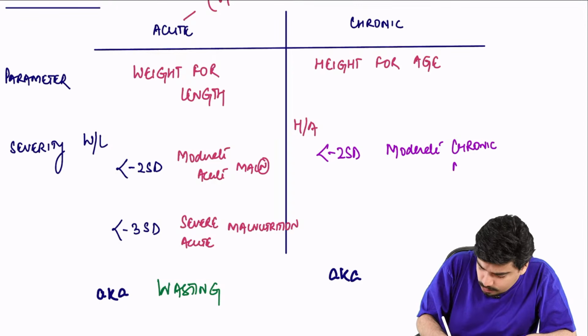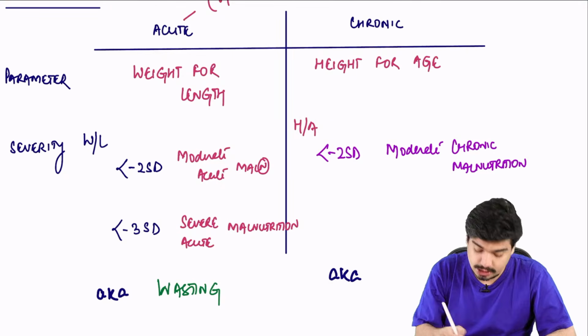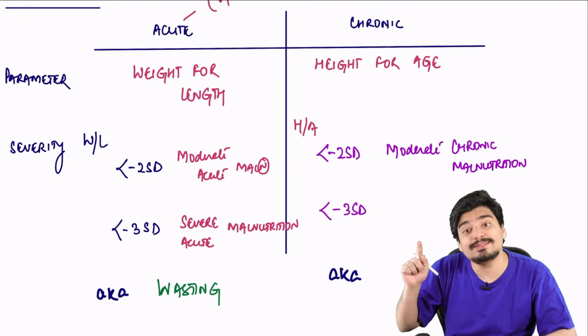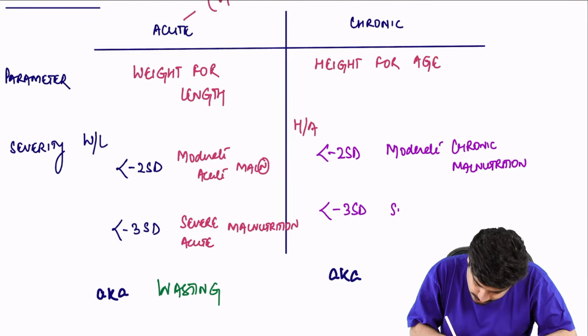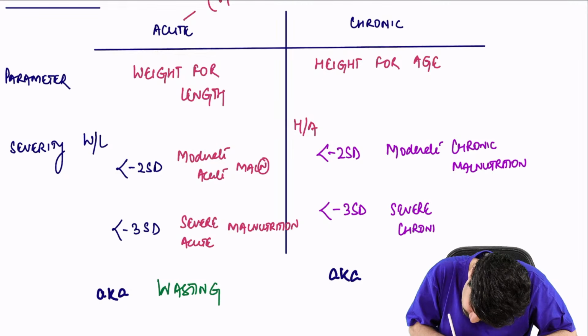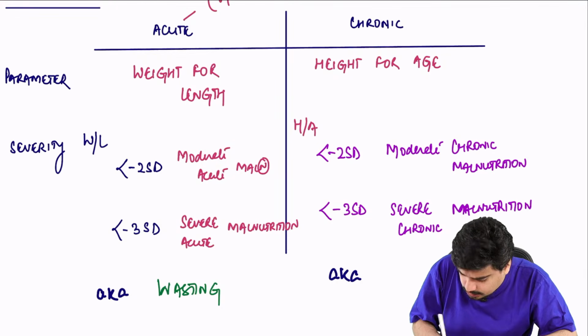Now, if the height for age is less than -3 standard deviation, you will call it severe chronic malnutrition.